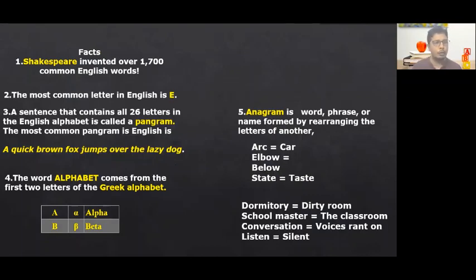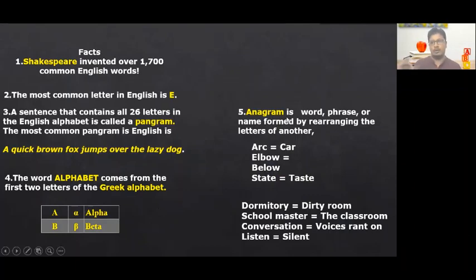Right? Now let's see the fourth fact. What is that? The word alphabet comes from the first 2 Greek letters. A is not the original A of English language. It has come from a letter by name alpha, the first letter of the Greek alphabet, and B has come from a letter called beta, which is the second letter in Greek language. So alpha, beta is nothing but alpha is A, beta is nothing but B. And these two words are the first letters of Greek alphabet. They're not purely English, right?